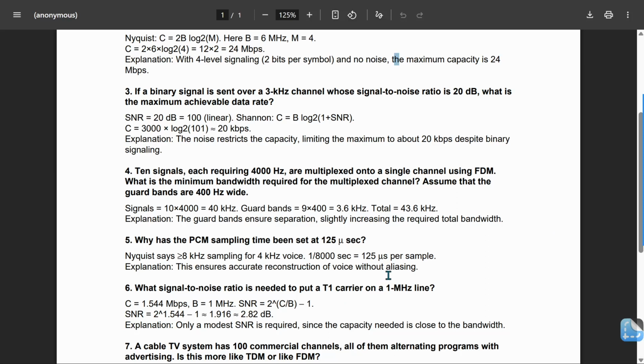Coming to the next question. What signal to noise ratio is needed to put a T1 carrier on a 1 MHz line? First we take C is equal to 1.544 Mbps, B is equal to 1 MHz, and SNR is equal to 2 power C by B minus 1. SNR is equal to 2 power 1.544 minus 1. So we substitute this C value. The value is approximately equal to 1.916, which is approximately 2.82 dB. Explanation: only a modest SNR is required since the capacity needed is close to the bandwidth.